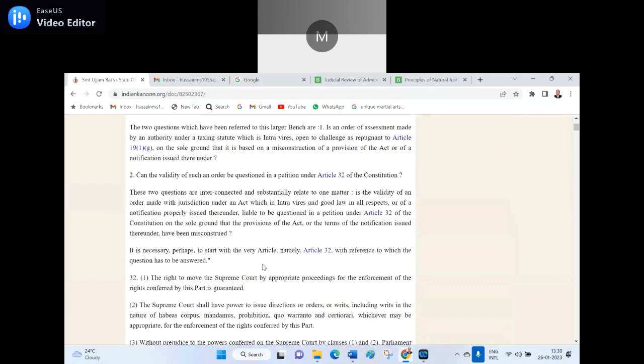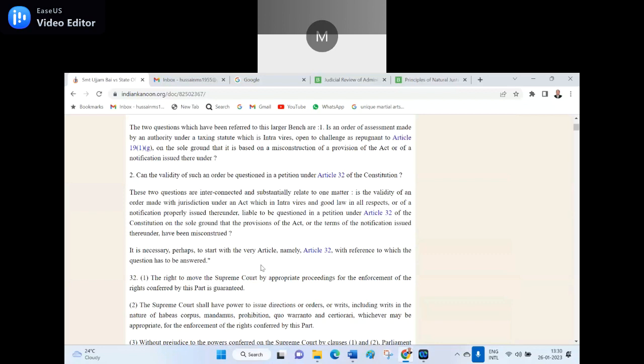And the two questions which have been referred to this larger bench are: is an assessment by any authority under the taxing statutes, which is intra vires, open to challenge as repugnant to Article 19(1)(g) on the sole ground that it is based on a misconstruction of the provisions of the Act or of the notification issued thereunder?